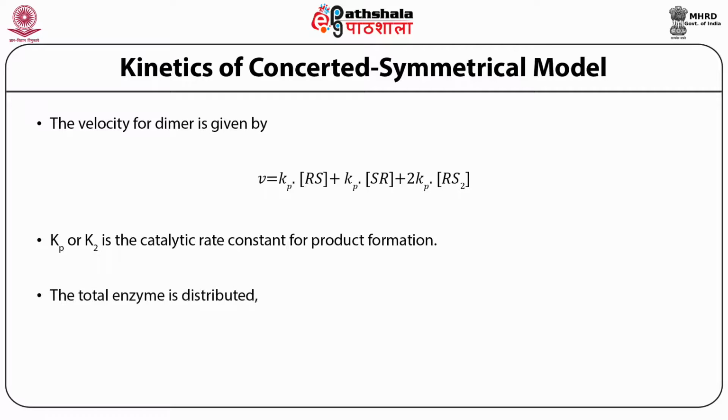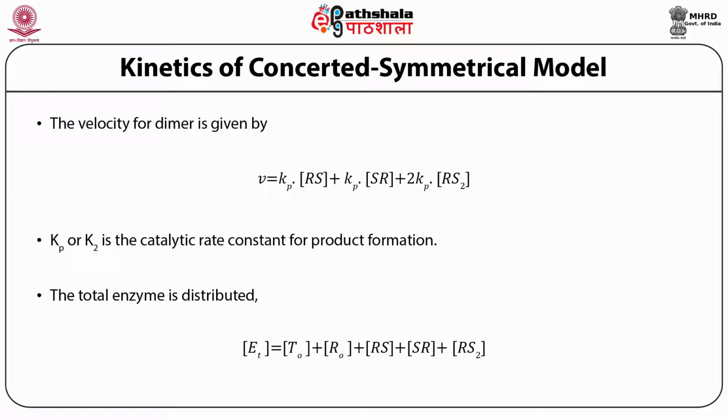The total enzyme that is present here is distributed into enzyme present in T form, that is T concentration, plus R concentration, enzyme which is occupied at the first site, that is RS concentration, enzyme which is occupied at the other site, that is SR conformation, and enzyme which is occupied at both sites, that is S2R conformation or RS2 conformation.